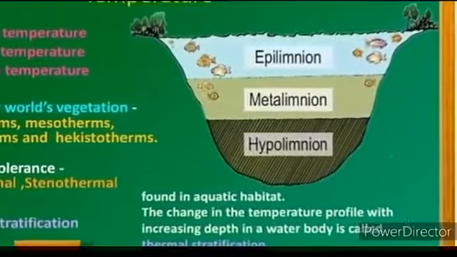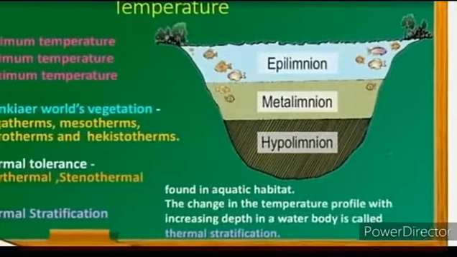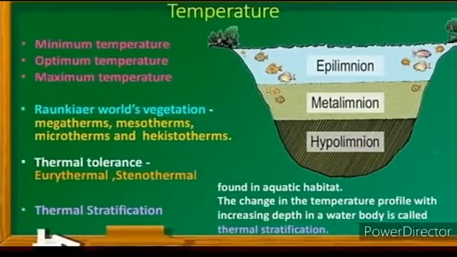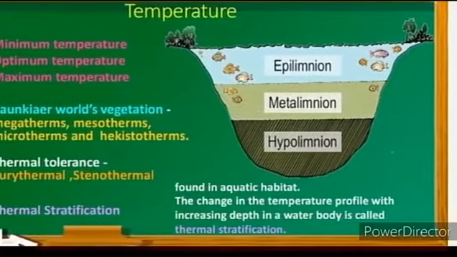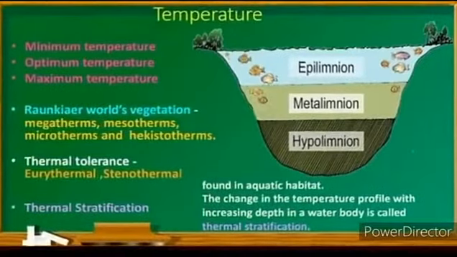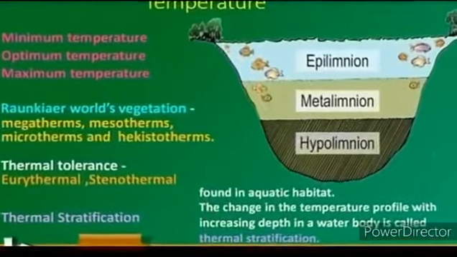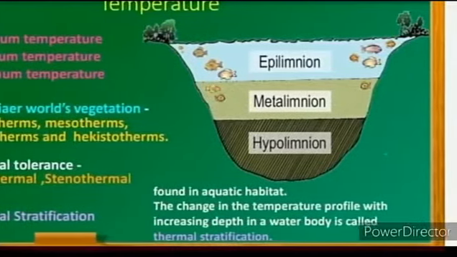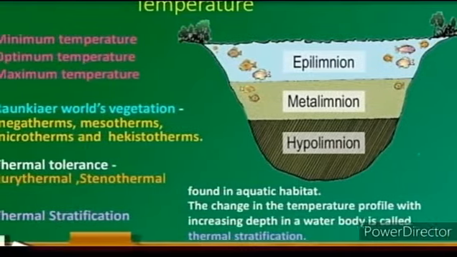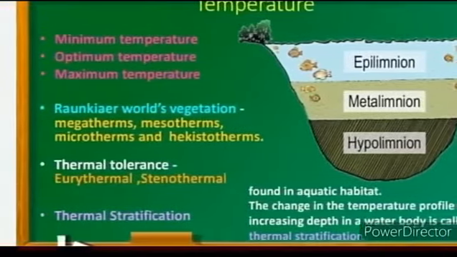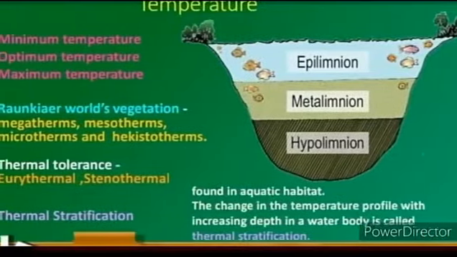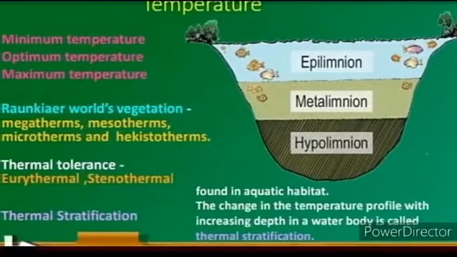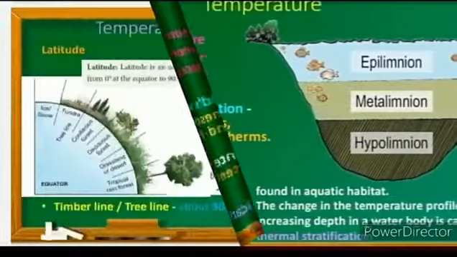Next, we'll see about thermal stratification. It is usually found in aquatic habitats. The change in the temperature profile with increasing depth in a water body is called thermal stratification. They are of three kinds: epilimnion, metalimnion, and hypolimnion. Epilimnion, the upper layer of warmer temperature. Metalimnion, the middle layer with a zone of gradual decrease in temperature. Hypolimnion, the bottom layer of cold temperature.